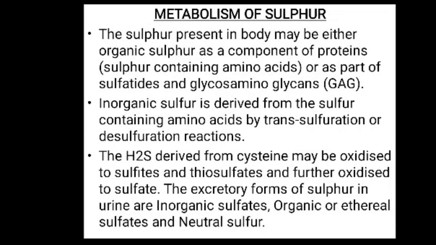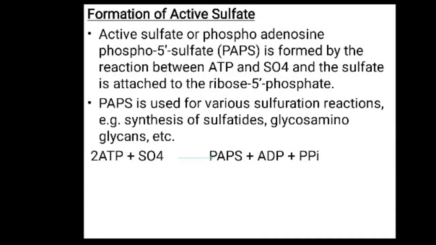And all these sulfate forms we have tested in biochemistry laboratories, the test of the inorganic sulfates, organic or ethereal sulfate and neutral sulfur. Then the formation of the active sulfate or phosphoadenosine phosphosulfate, called PAPS, is formed by the reaction between ATP and SO4, and the sulfate is attached to the ribose 5 phosphate, and this PAPS is used for the various sulfation reactions, for the synthesis of the sulfatides and